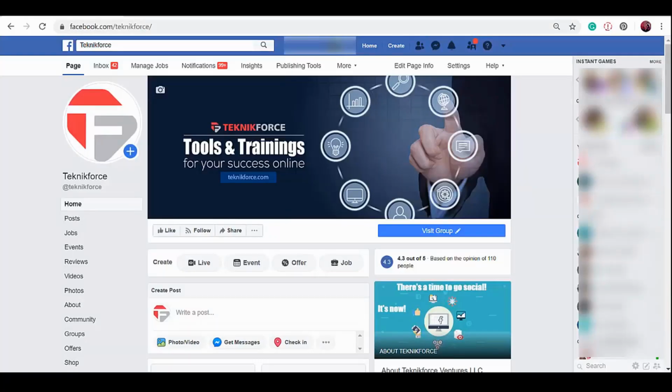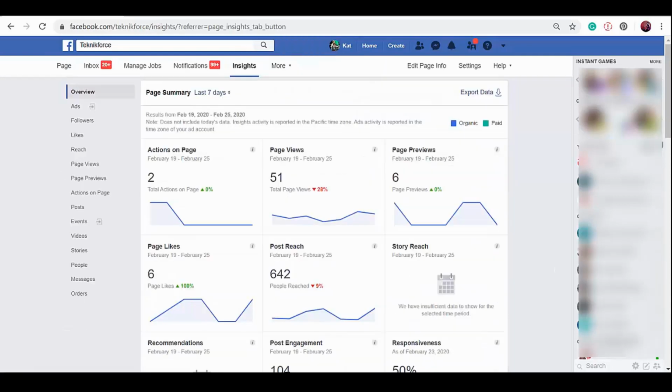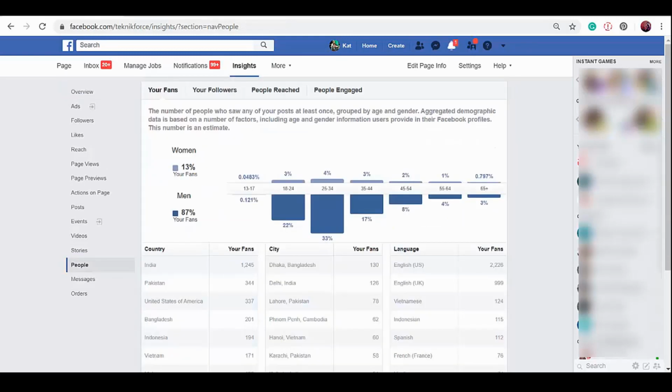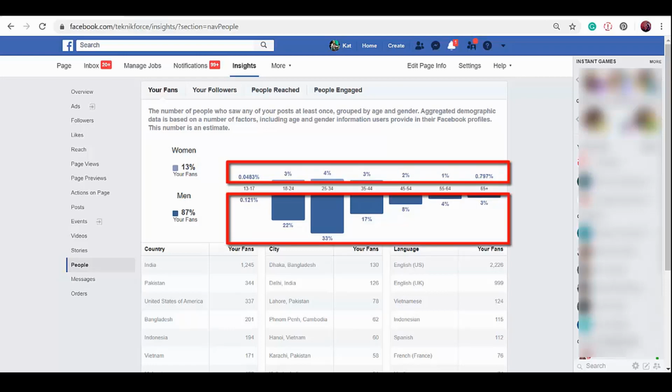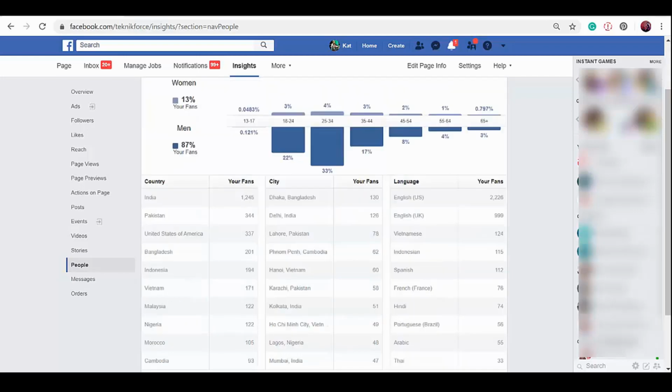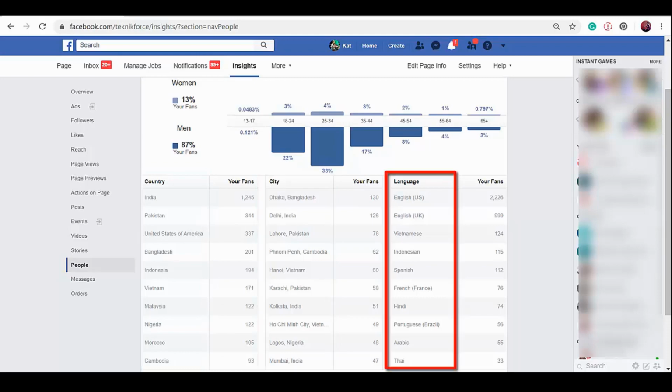If you check your Facebook's insights, you can find it on the top menus of your Facebook page. When you're on your business Facebook page, click on Insights. You will see an overview of your Facebook page's activity. On the left side, click on People. This will show you your fans, followers, people reached, and people engaged. As you can see here, it also shows you per age range of the followers who view your Facebook content by percentage. You can interpret this as most of your fans are men with the age range of 25 to 34 years old. Below, you'll be able to see the country where your audience is from, and it also shows the cities and the language here.